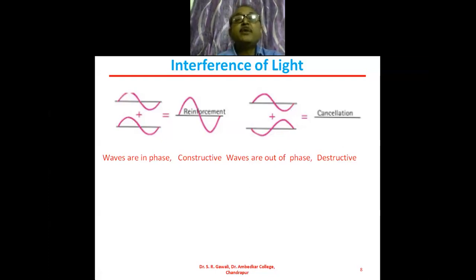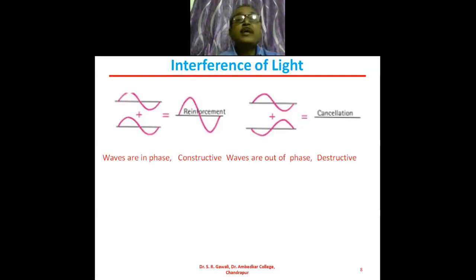So this is about the graphical representation of the interference of light, and with the help of this graph you can easily understand the interference of light. Here the amplitude is large when the two waves are in phase. And we have seen previously that the intensity of light depends upon the square of the amplitude.